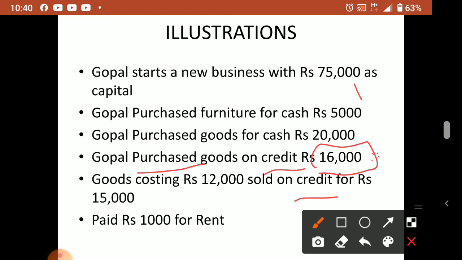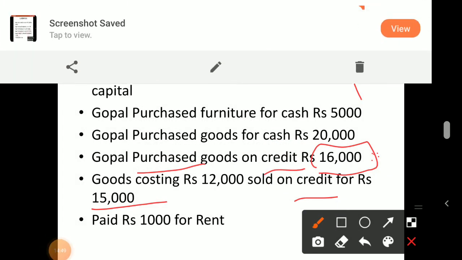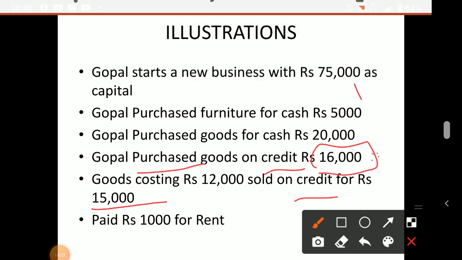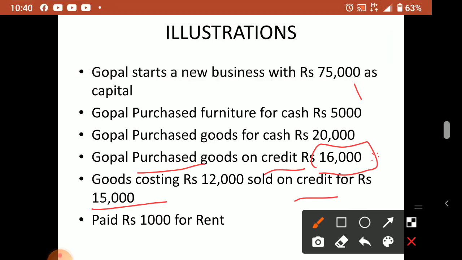Here goods he sold but he didn't receive money, matlab cash position not increased. And paid rent, rent paid means paisa diya. Cash has gone as rent, 1,000 rupees gone. So this is the question. Now one by one I'll tell you how to prove that in each situation the accounting equation is correct.